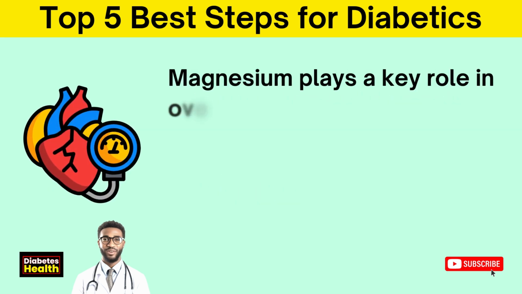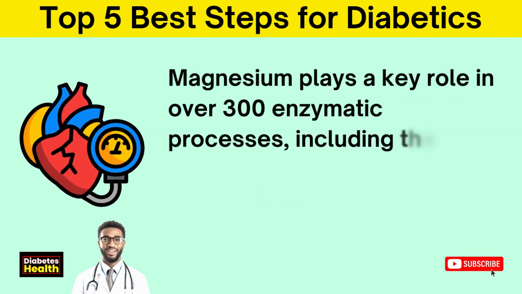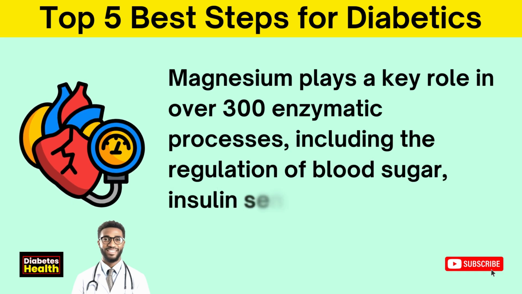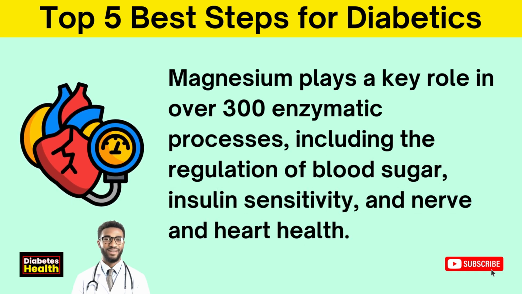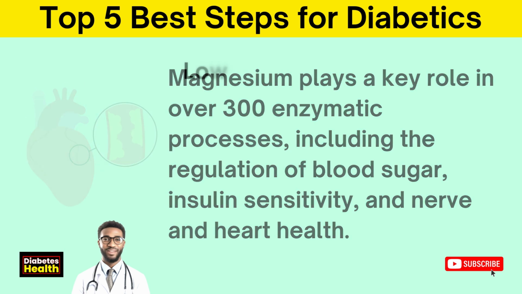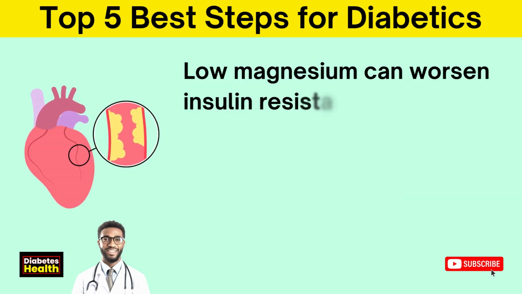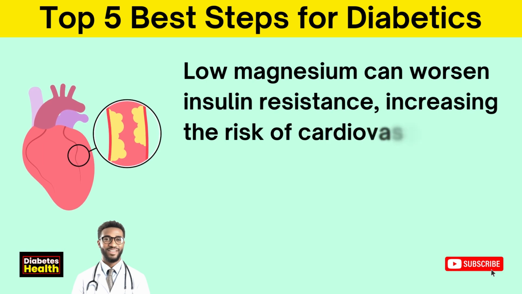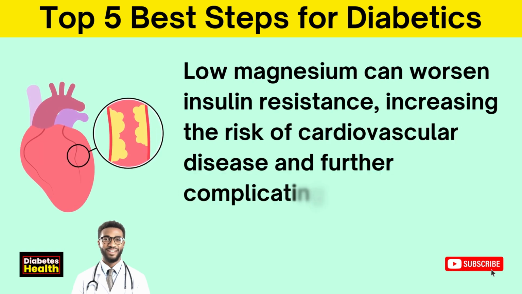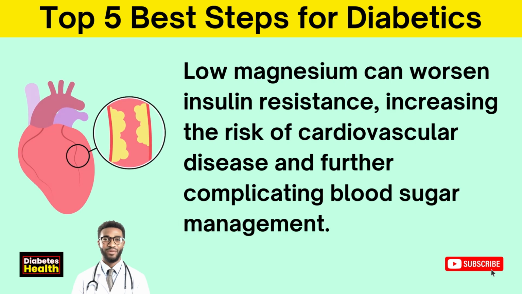Magnesium plays a key role in over 300 enzymatic processes, including the regulation of blood sugar, insulin sensitivity, and nerve and heart health. Low magnesium can worsen insulin resistance, increasing the risk of cardiovascular disease and further complicating blood sugar management.